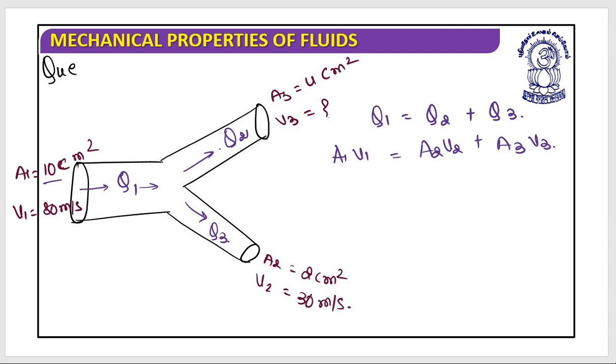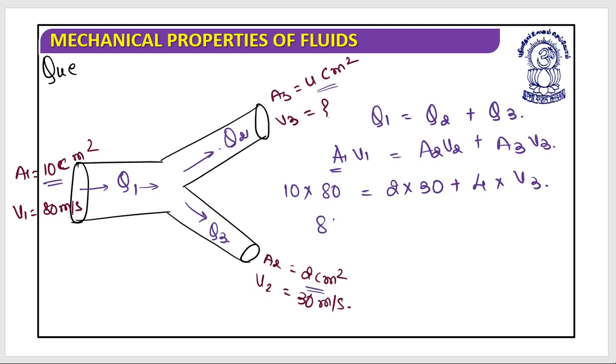So it's A1 V1, as every area is in centimeter square, you can directly write it, no need to convert it, because the conversion ratios are going to be cancelled out, multiplied by V1, which is 80 meter per second. That would be equal to this is 2 into 30 plus this is 4 into V3.